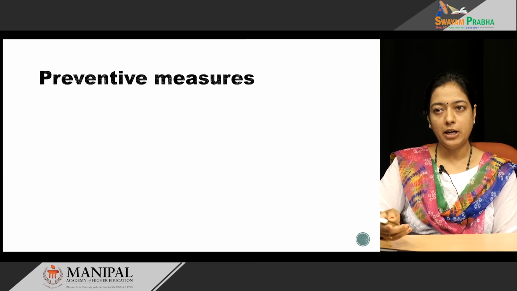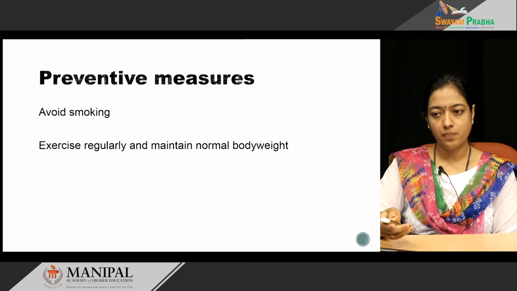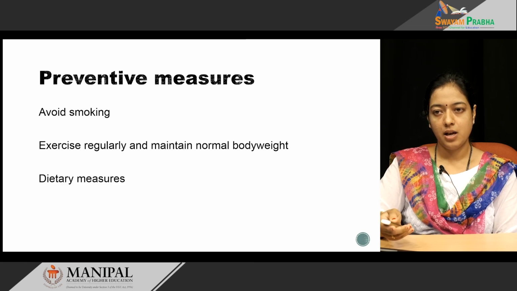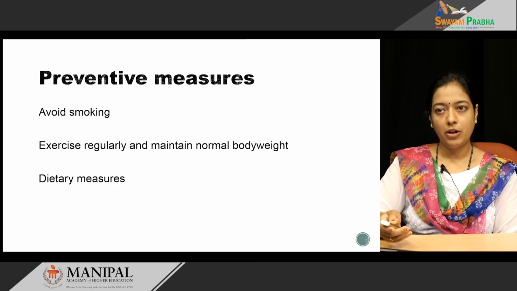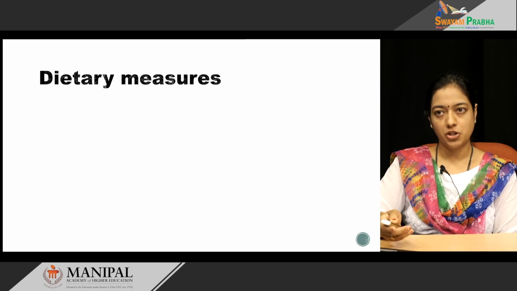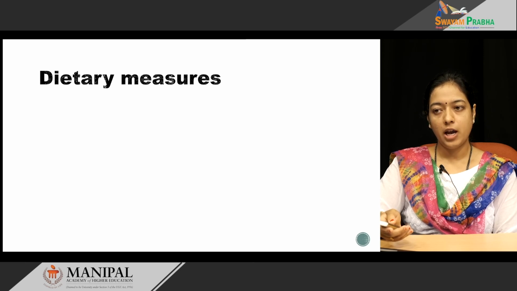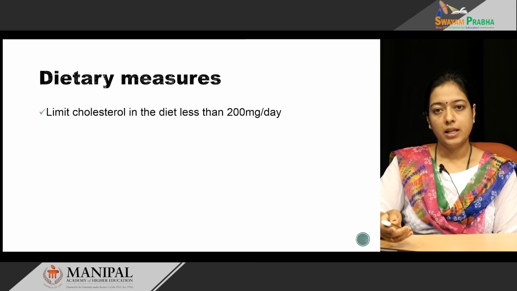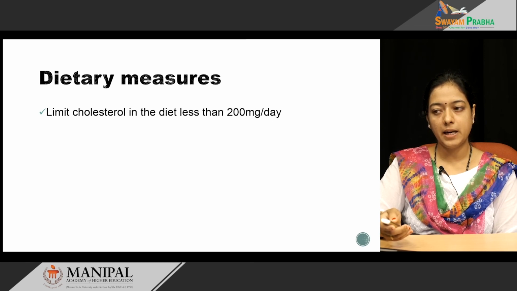So, there are many preventive measures for atherosclerosis. One is to avoid smoking, exercise regularly and maintain the normal body weight. There are many dietary measures. We will go into detail of dietary measures. What are the dietary measures that are available to reduce the risk of atherosclerosis? The amount of total cholesterol in the diet should be less than 200 milligram per day, because total cholesterol also contributes to development of atherosclerosis.